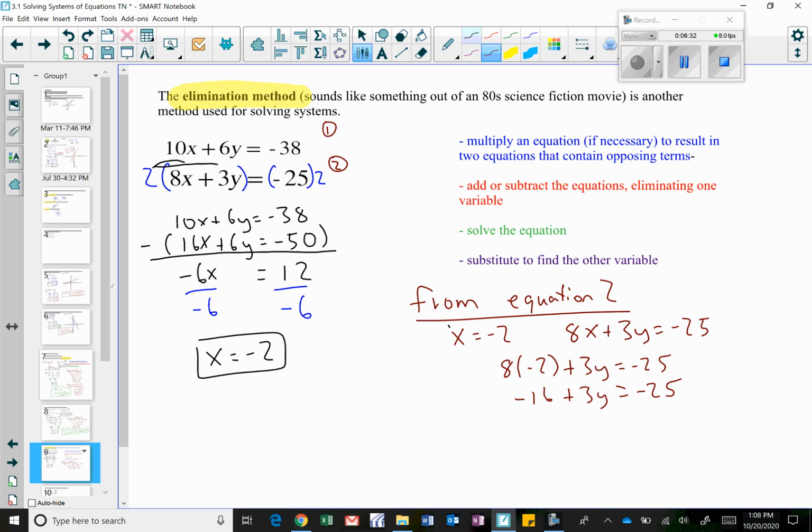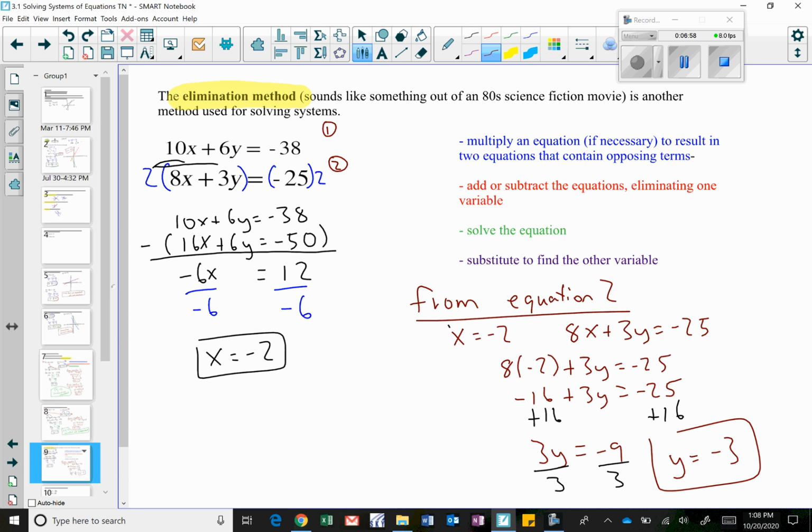Then we'll add 16 to both sides. So I get 3y equals negative 25 plus 16, which is negative 9. Let's divide both sides by 3. So I get y equals negative 3.